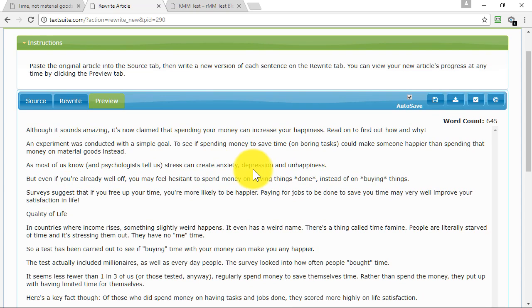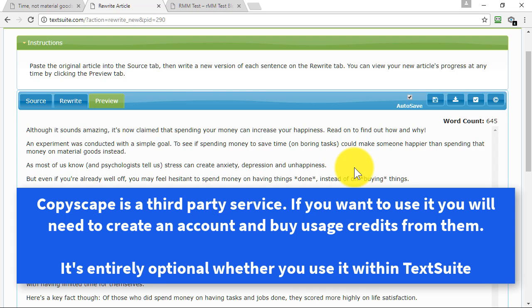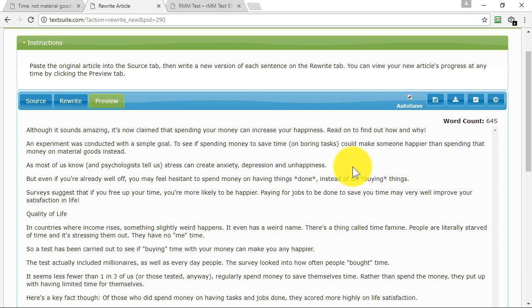And this is my rewritten article, remember, and it's on autosave, so I won't lose this if I stop partway through. I've got a couple of options now. In a different section of the video I showed you how to add your Copyscape details. You don't have to put in Copyscape details if you don't have them, or if you don't want to use the Copyscape facility. If you have Copyscape, you can check whether your rewrite is actually a unique version. I'm going to do that now and see whether my rewrite is 100% unique.